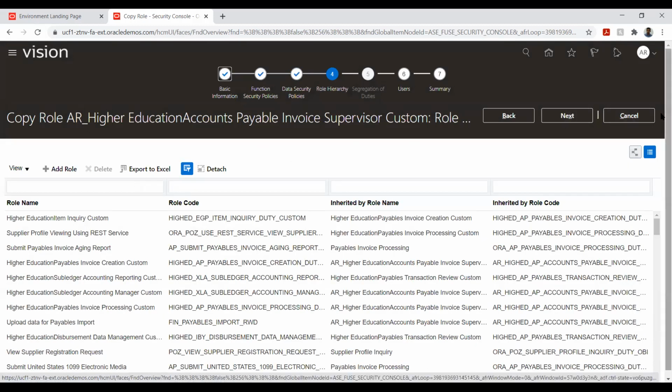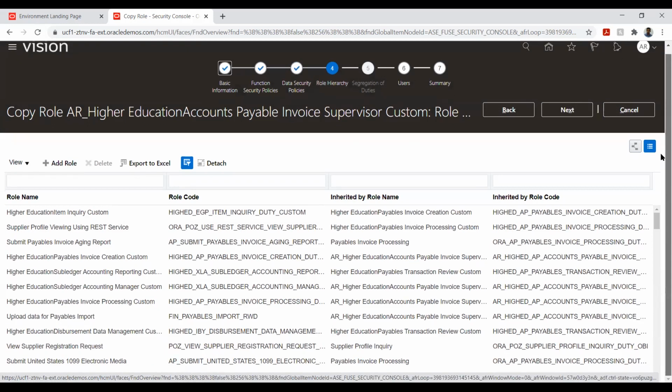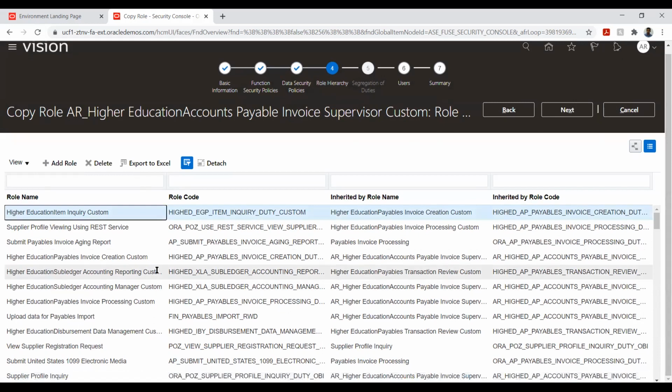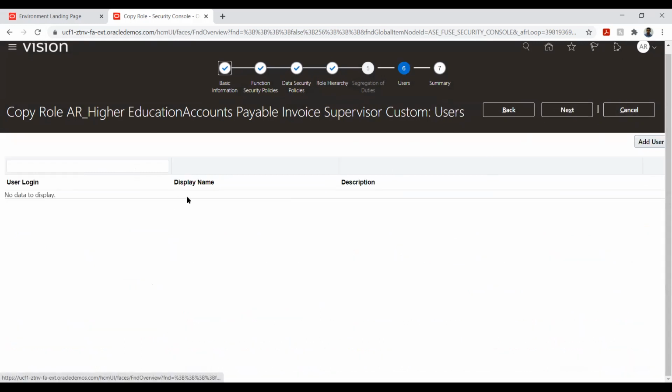Okay, and then whatever roles we have added, the inherited roles, will be displayed here. So this is kind of a summary basically. Okay. And another case we were discussing is that we want to give this role only to a specific user. So that we can do here.